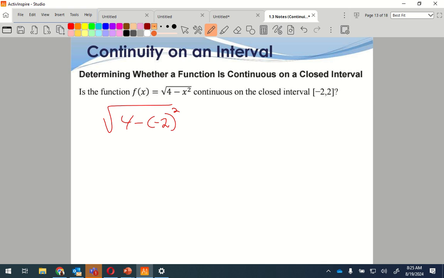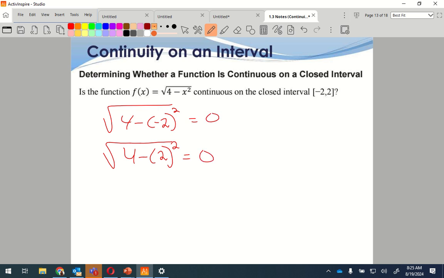So 4 minus 4? 0. Is 0 a number? Am I allowed to have 0? The square root of 0 is 0. There we go. So is that one allowed? Yeah, good. What about the other side? That's going to give me 0 again, right?